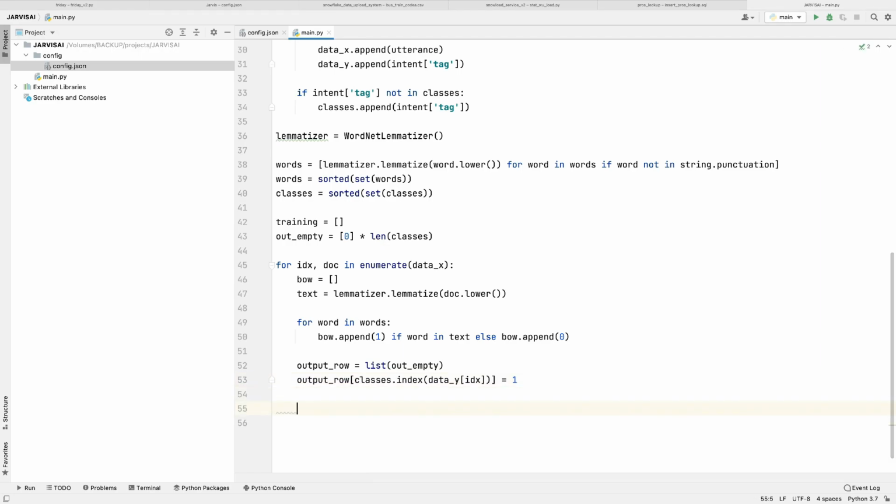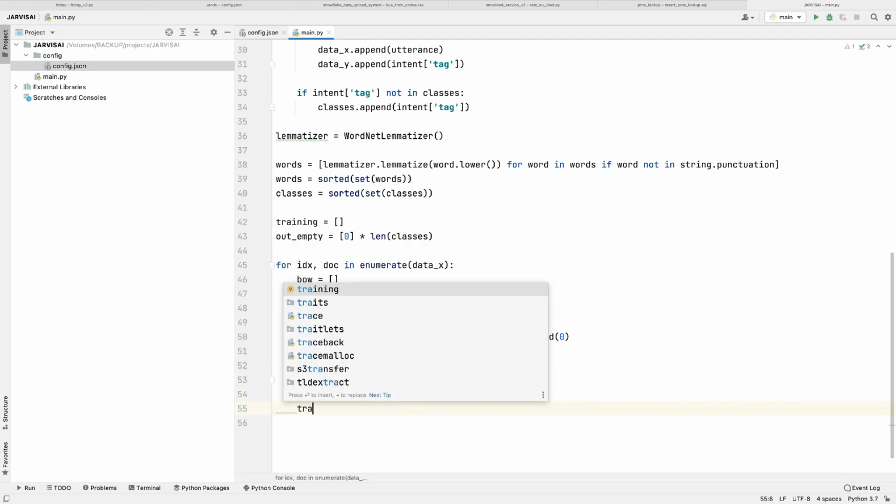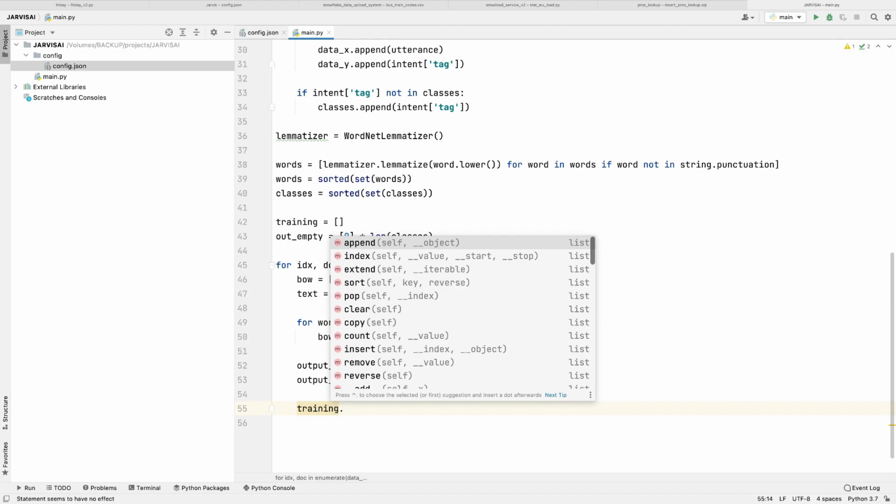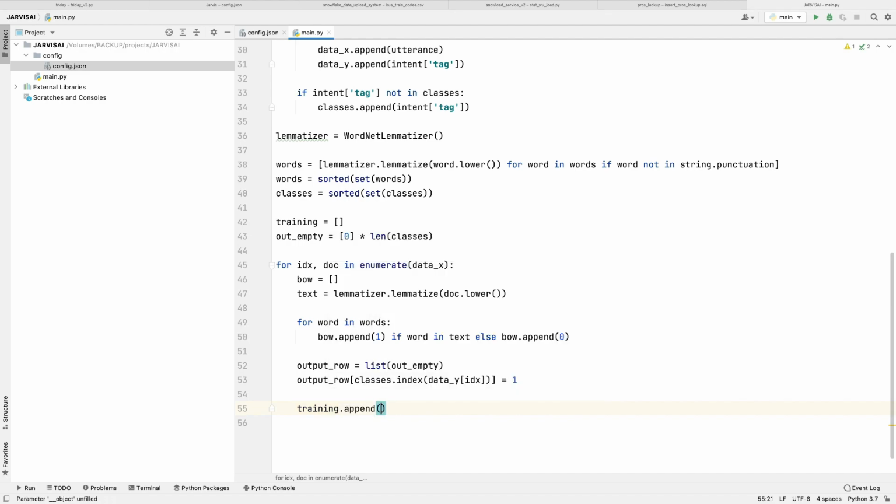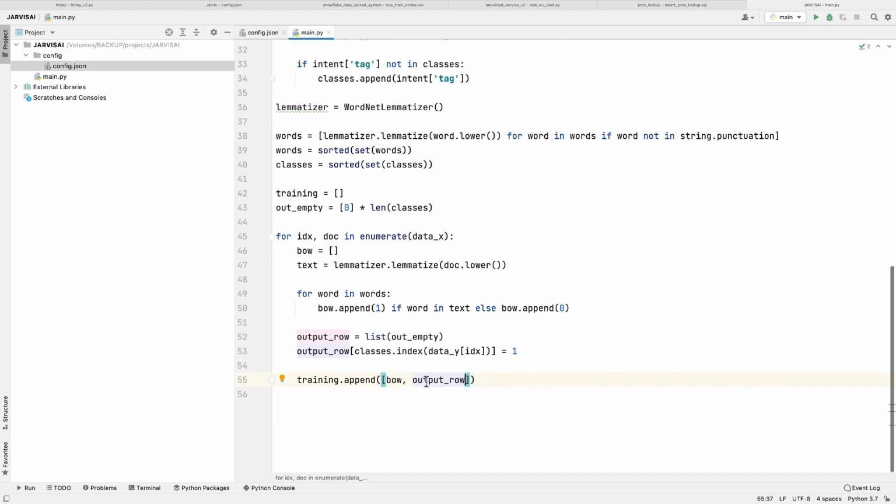Now we are going to append all the model to our training, right? So bag of words, then output row, right? So we have appended all our model to the training list, right? Now let me just reshuffle it and convert it into numpy array, right?